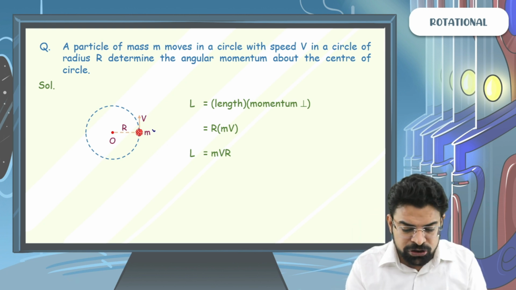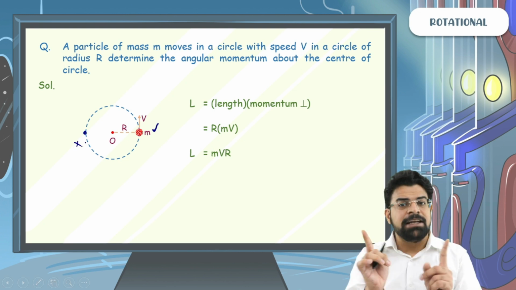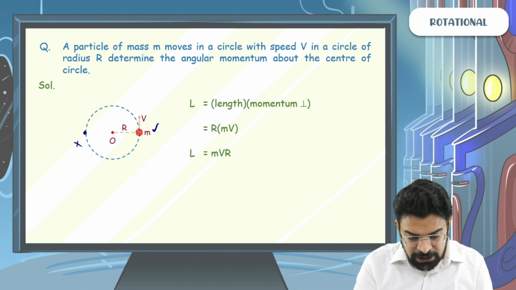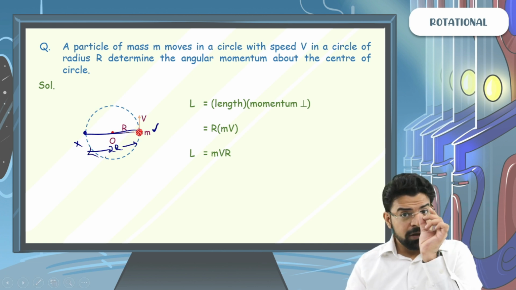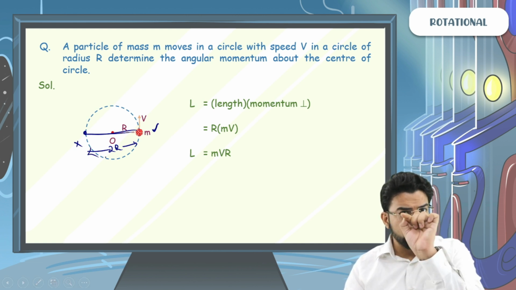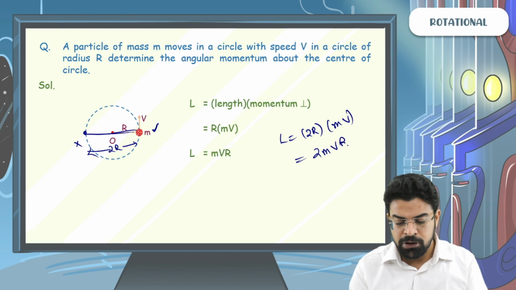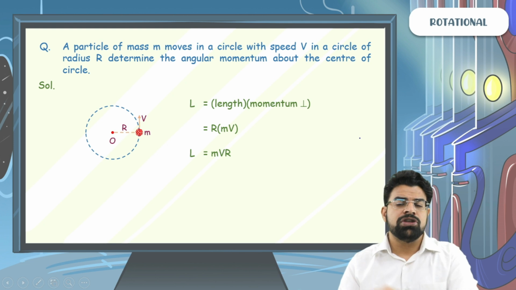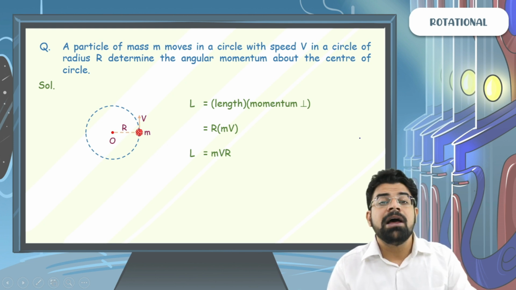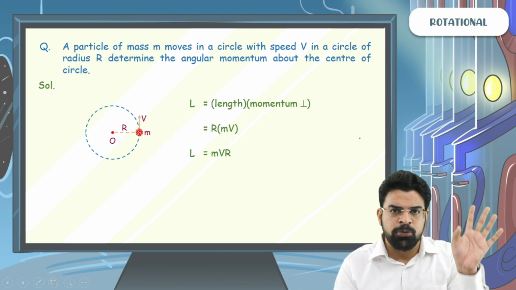For the same position of the particle, if I ask you what is the angular momentum about a point x diametrically opposite, then beta, the length has to be taken as 2r. And you will say for the same position of the particle doing circular motion, the angular momentum will be 2r times the perpendicular momentum, that will be 2mvr. So when you say that for a particle doing circular motion angular momentum is mvr, beta, about which point? About the center of the circle, not about any generalized point in space.